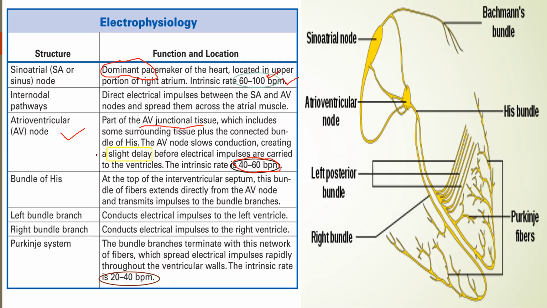Also, the AV node has one characteristic of delaying the impulse. Then there are the bundle of His, left bundle branch, right bundle branch, and the Purkinje system. The Purkinje system also has the automaticity characteristic of generating impulses at the rate of 20 to 40. Ventricular muscles and Purkinje fibers can generate impulses at the rate of 20 to 40. So these are the impulse generating capacities of these pacemakers.